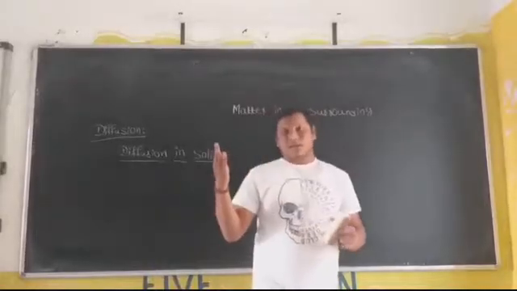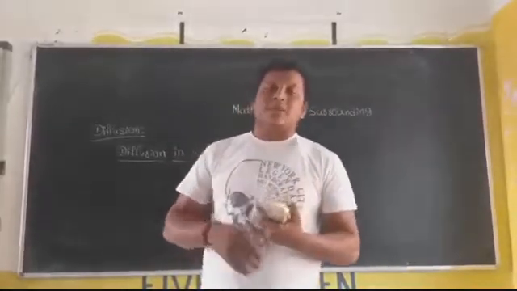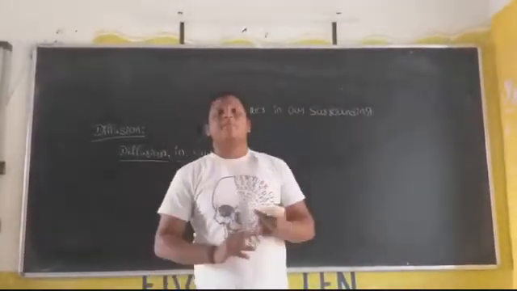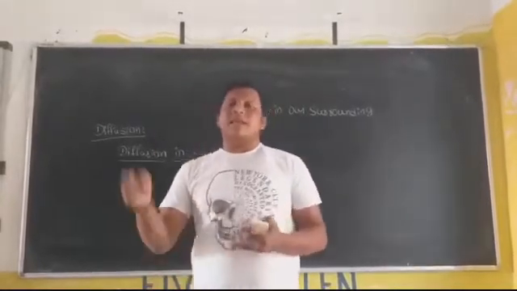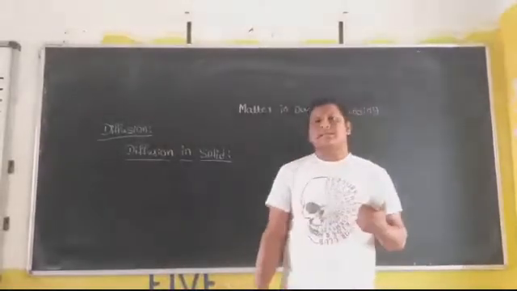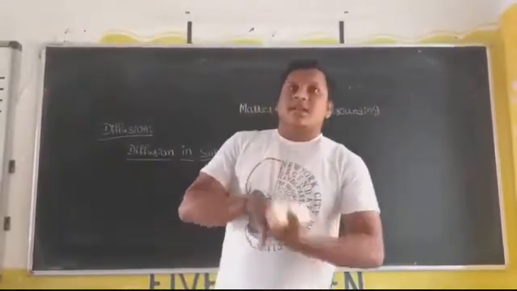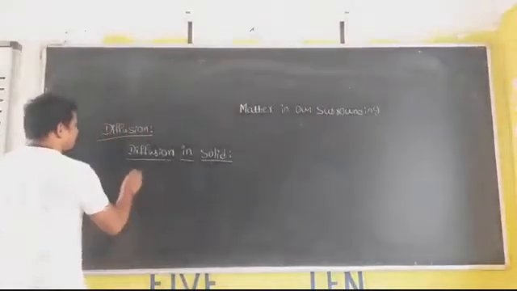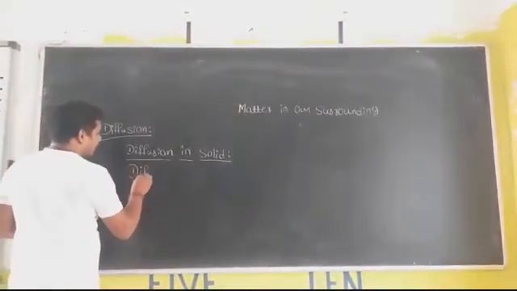When you compare with liquids and gas, the diffusion takes place in a solid, but to a very small extent. This is the first one, diffusion in solids. Like that, diffusion also takes place in liquids.